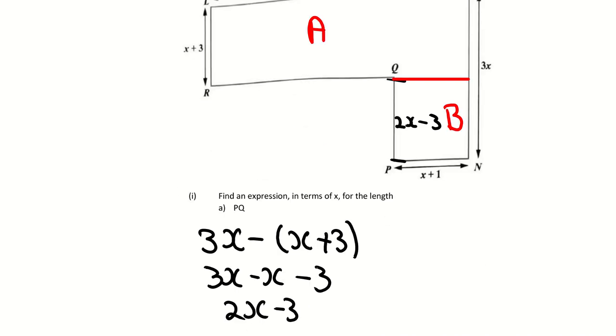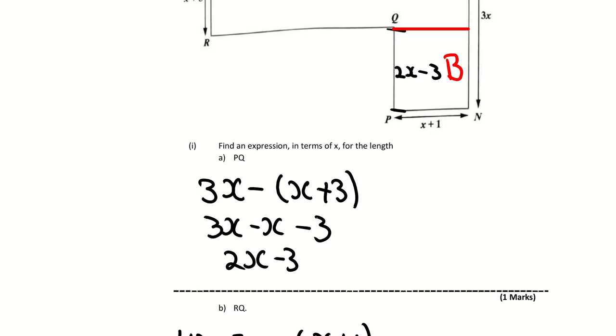So you simply do 3x minus x minus 3. Minus by a positive x is minus x, minus by a positive 3 is negative 3. So you get 3x minus x is 2x, and 2x minus 3 is just 2x minus 3. And that would be your answer for this question here. Do we understand this, guys? Anybody confused?